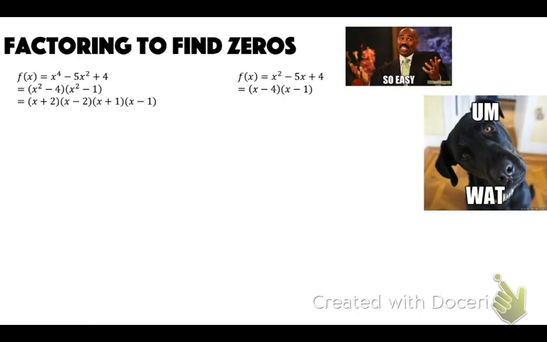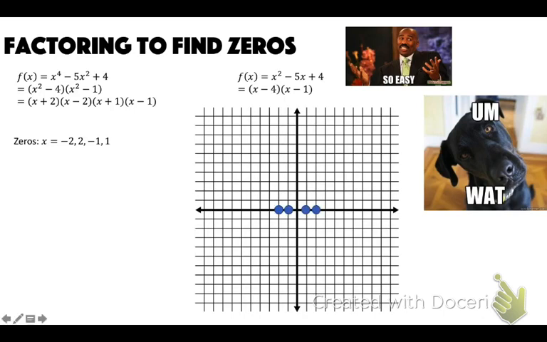Those are the difference of squares. So I have x plus 2, x minus 2, and x plus 1, x minus 1. So our zeros are x equals negative 2, negative 1, 2, and 1. Sorry, I said that in a weird order. But anyways, if we have all these zeros here, then our end behavior is an even power and it's positive. Even means they go the same way. Positive means they're both going up. So it's going to look like that.